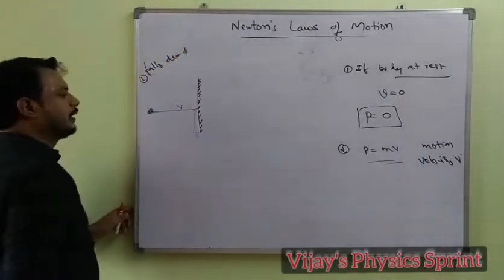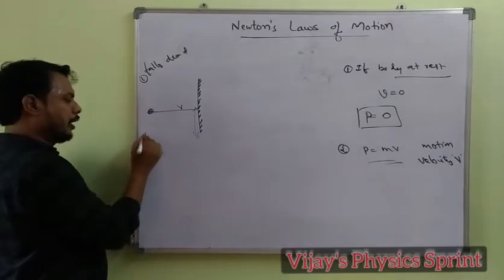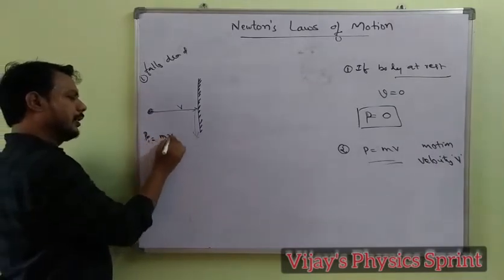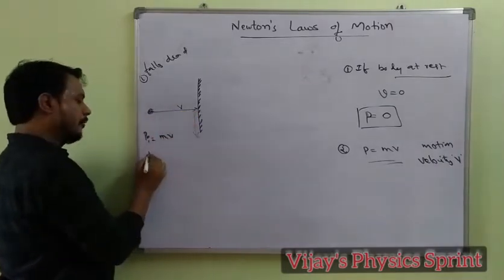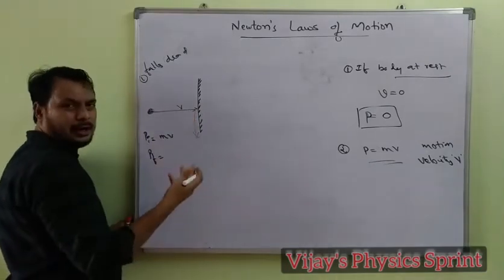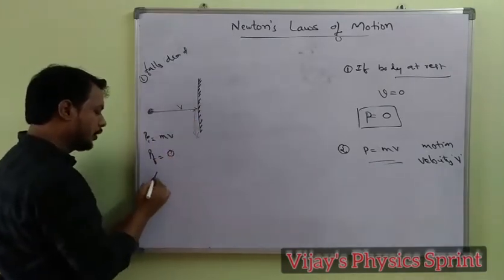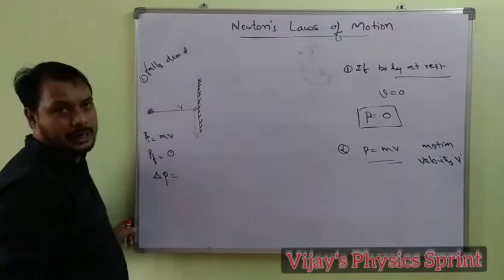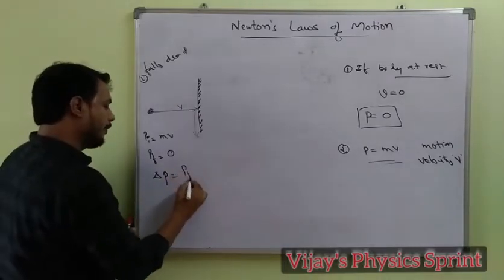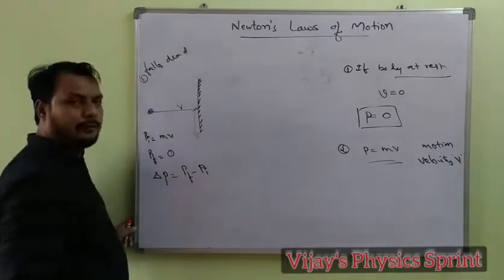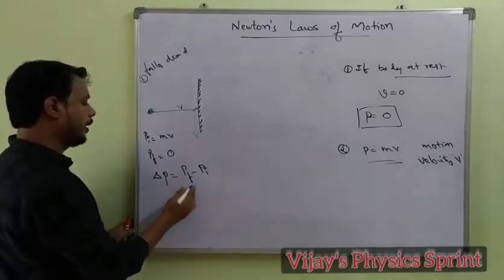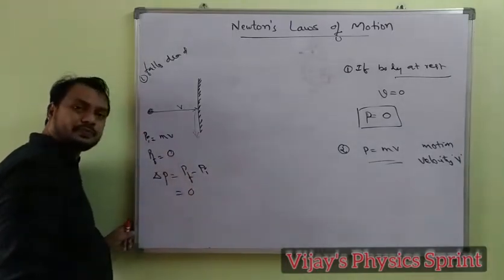First case. Then what is the momentum? Initial momentum is mass into velocity, mv. Final momentum, since it falls dead, is 0. The change in momentum can be written as delta p equals final momentum minus initial momentum. What is the final momentum? 0.